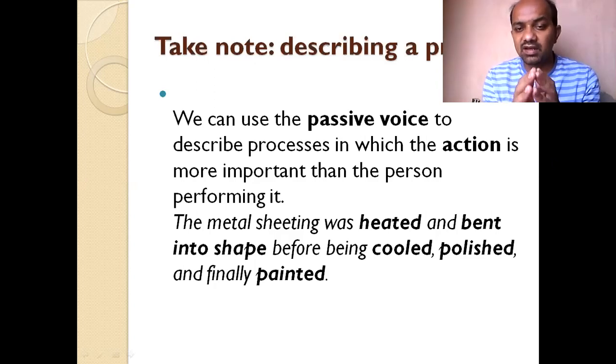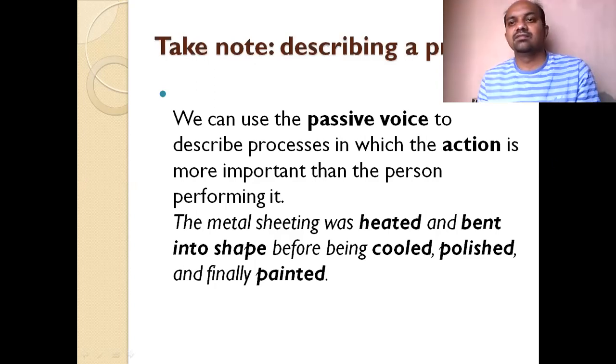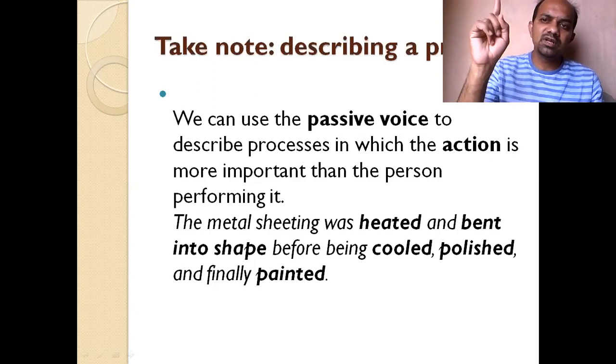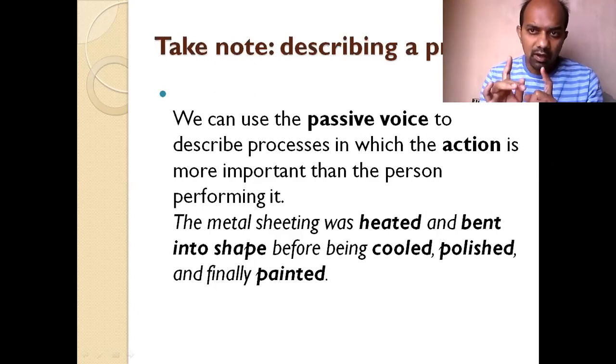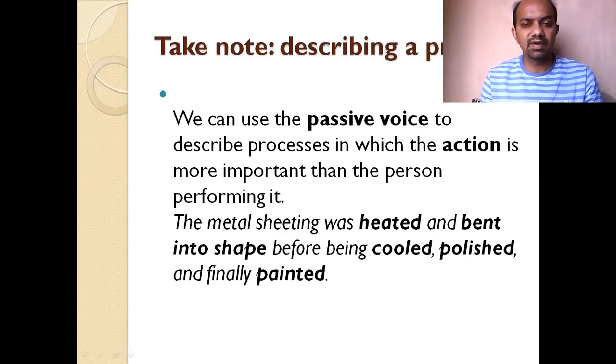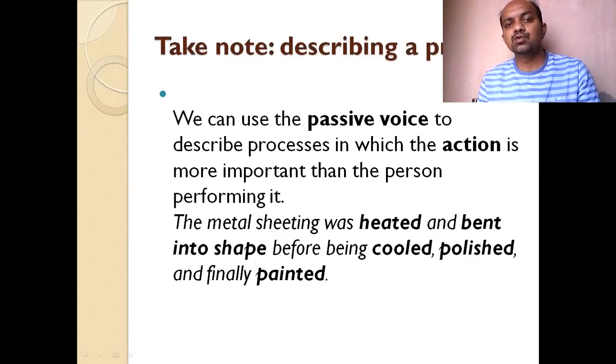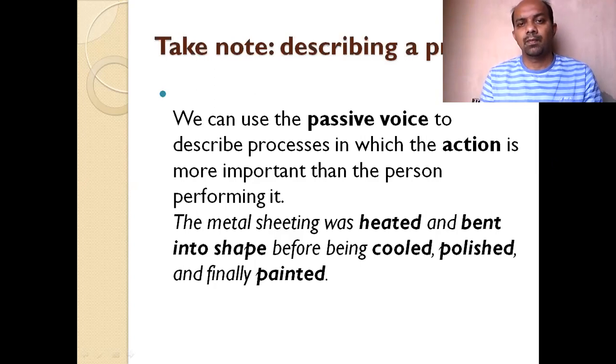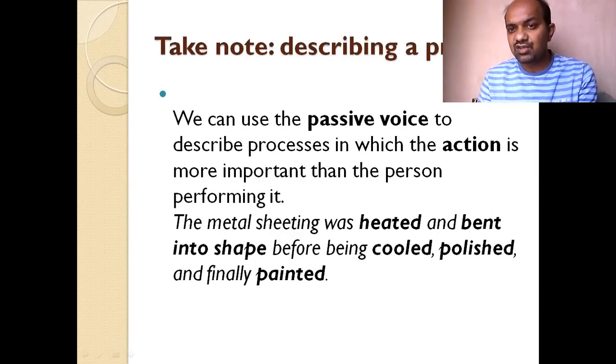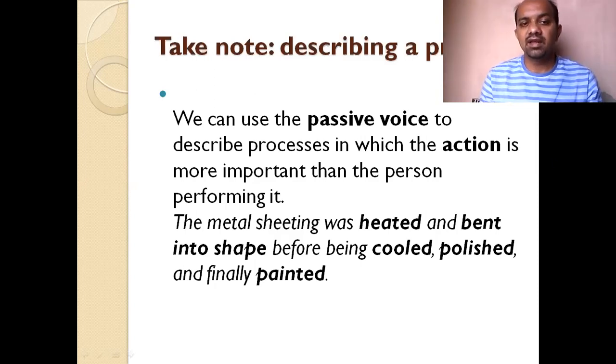Look at the sentence here. Was heated: to be form of the verb plus main verb in the past participle form. That makes a passive sentence. So we can use the passive voice to describe the process in which the action is more important than the person who is performing the action.